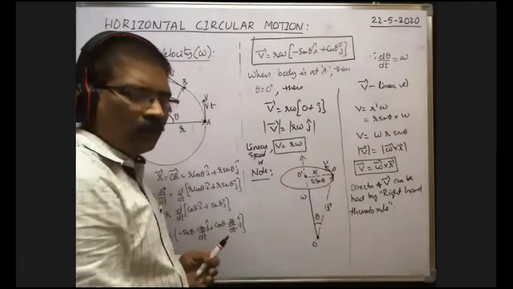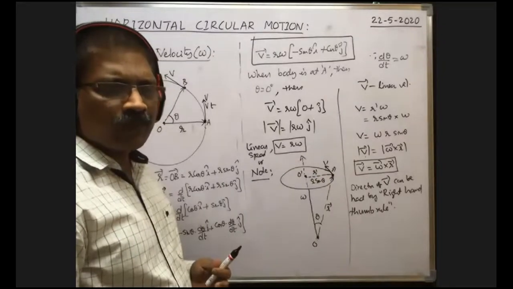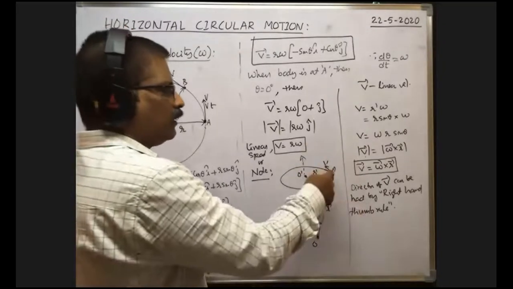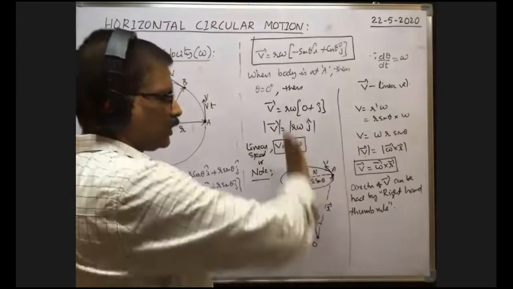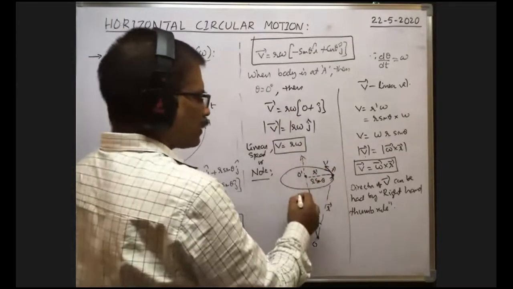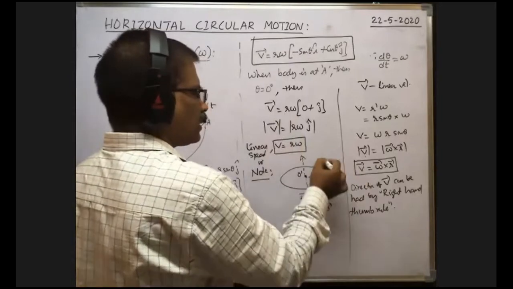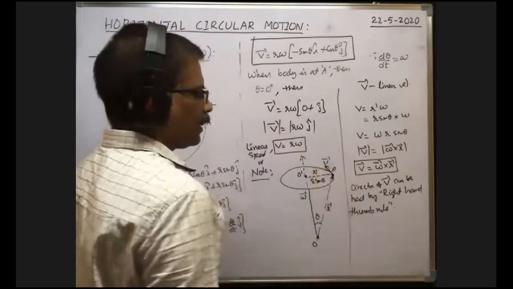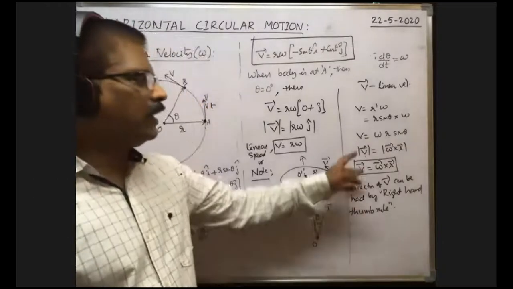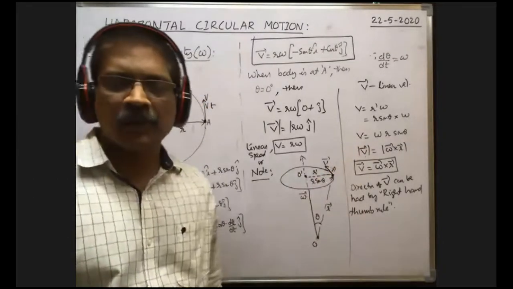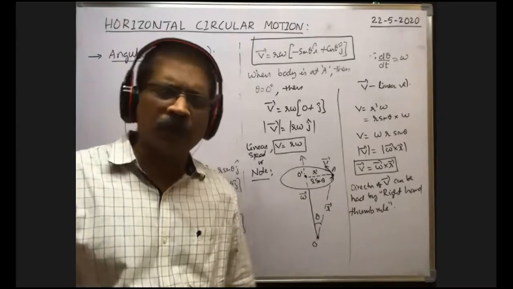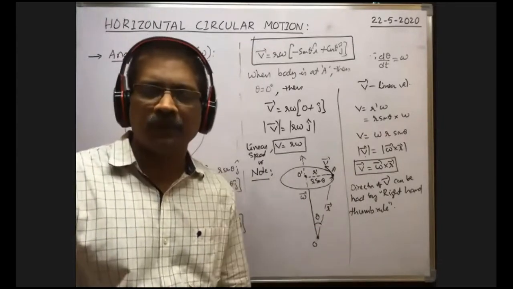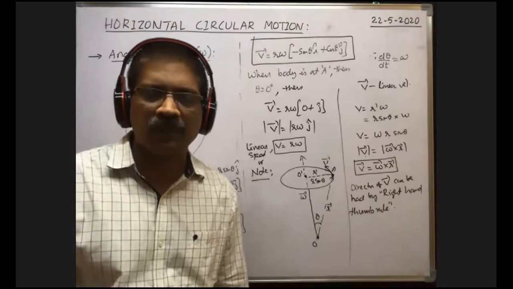That is correct only, no? That means whenever you take the velocity in the inward direction, then the angular velocity is in this direction. That's why angular velocity is in the upward direction, linear velocity is inward, and the position vector is in this direction. So in vector form, the linear velocity can be written like this. Some note points: it comes in electromagnetism also, and in various other cases it will come.